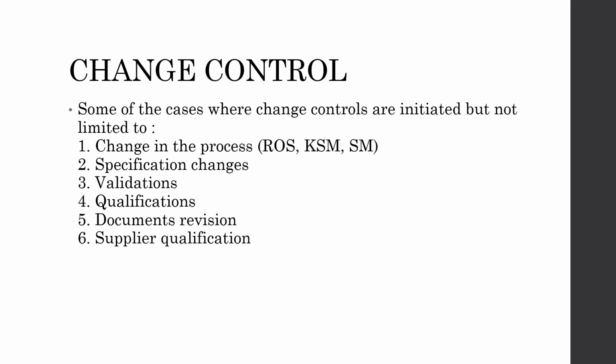Supplier qualification. So these are some of the examples, and you can include any changes that will have an impact upon the quality and yield. Even stability. So in the cases that have an impact upon the quality of the product as well as the yield of the product, you have to initiate the change control and proceed with the flow that has been established by the organization.